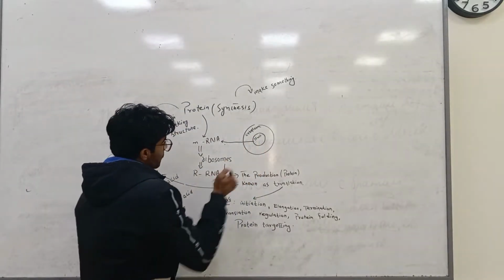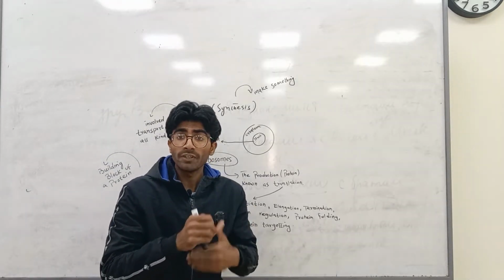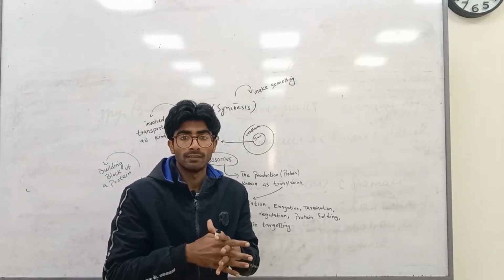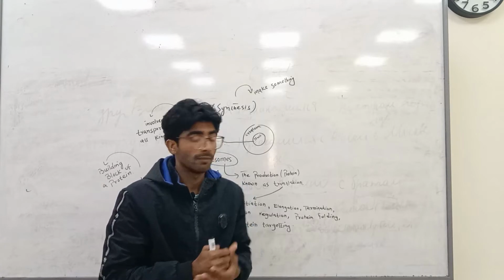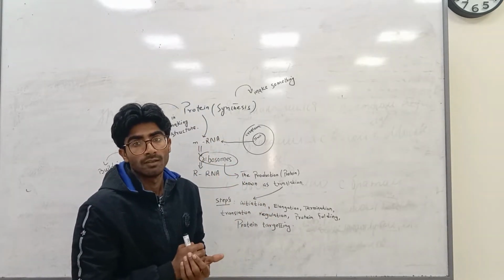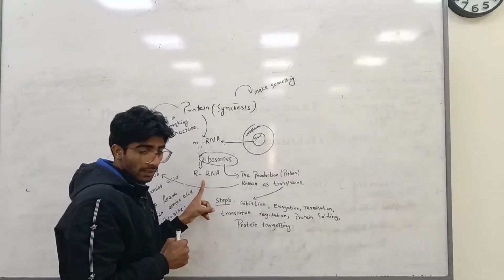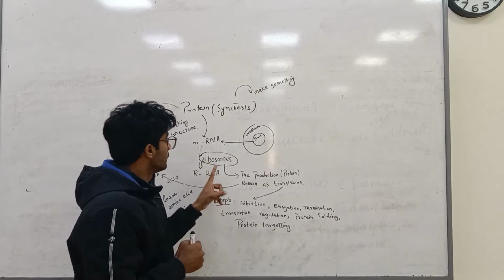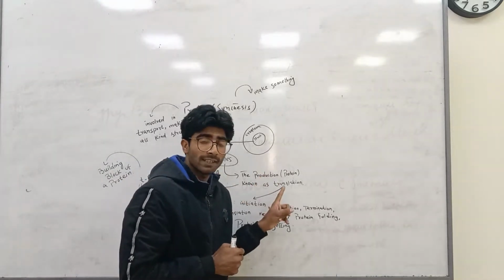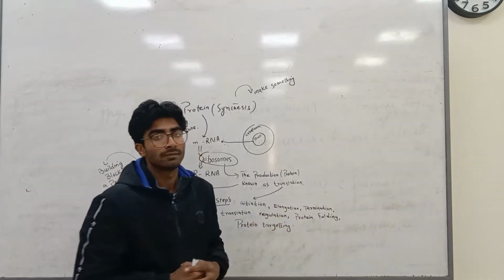Here the formation of protein happens mainly at the ribosomes, which synthesize the protein. The main function of ribosomes is to synthesize protein. Ribosomes are formed with ribosomal RNA, and the process of protein synthesis is known as translation.